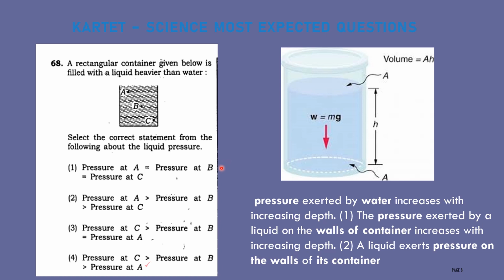Therefore, the correct answer for this question is that pressure at C will be more compared to pressure at B, and pressure at B will be more compared to pressure at A, because they vary in depth. C is deeper compared to B, and B is deeper compared to A.